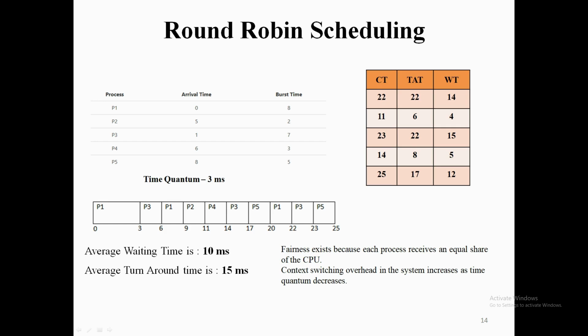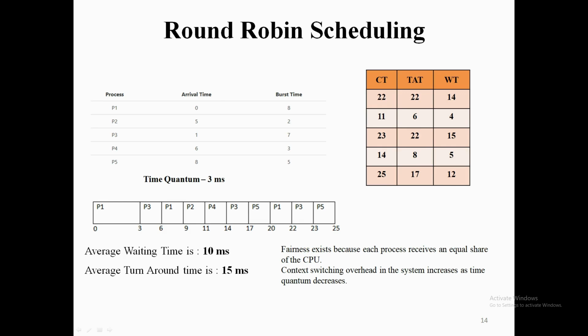Okay. So now P1 will again be given to the CPU. Now in the ready queue P2 will be there and then P3 will be there. P1 will be executing for another 3 milliseconds, and after that at time 9, which process would have come inside? P5 would have come inside at time 8, right?